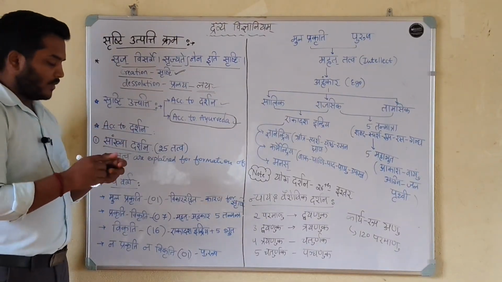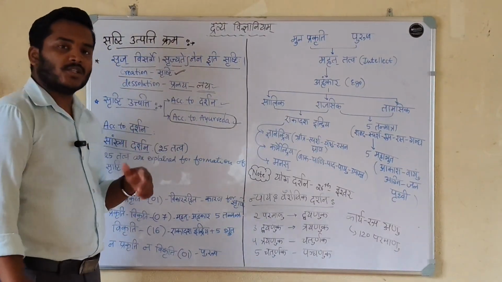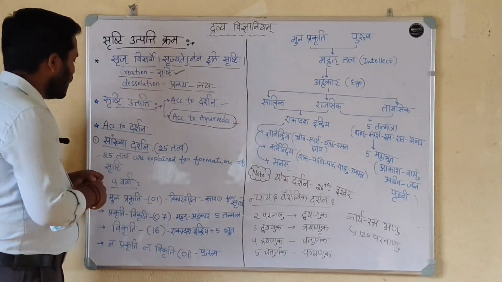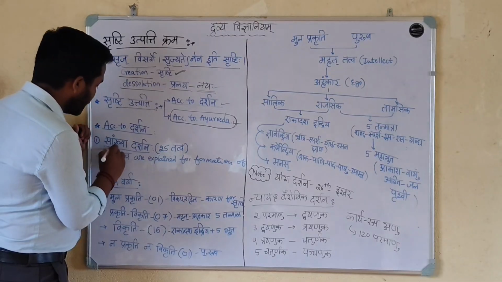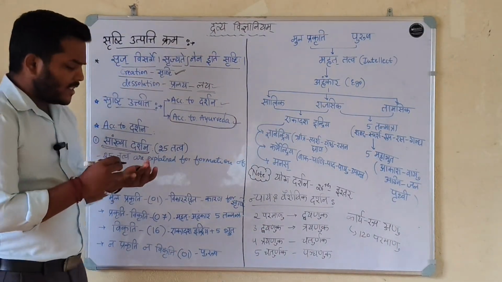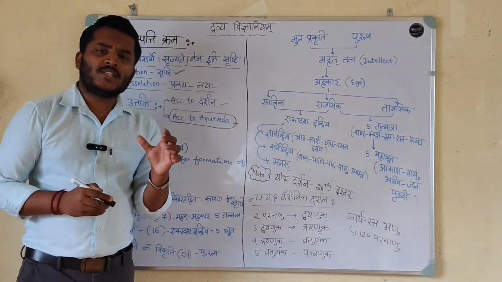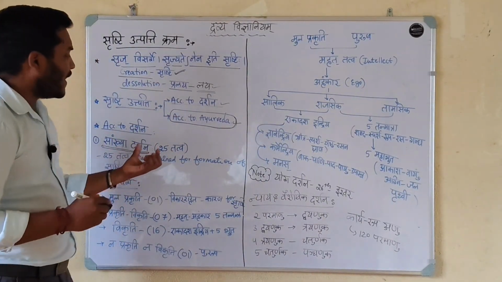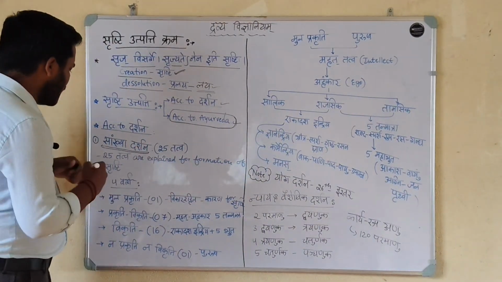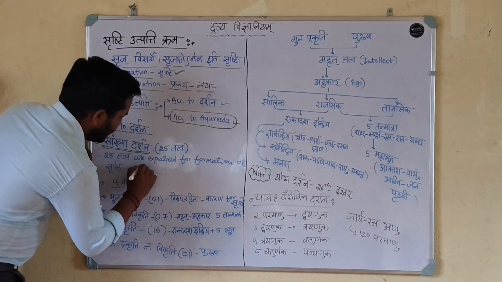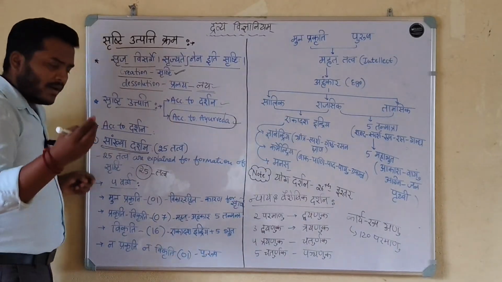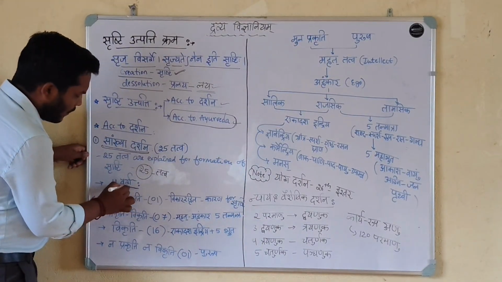Now Srushti Utpatti according to Darshana. The creation of the universe is said by Darshanas also. First one is Sankhya Darshana. Sankhya Darshana explains 25 principles. 25 tattvas are explained for formation of the Srushti, formation of the universe. That 25 tattvas are divided into 4 vargas. How many vargas? 4 vargas.